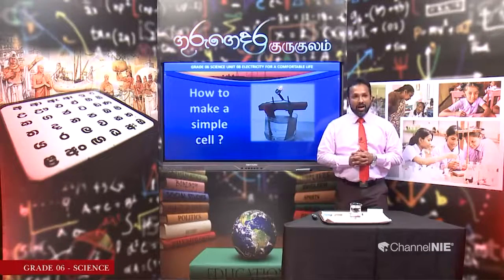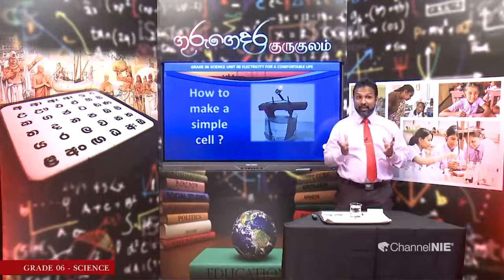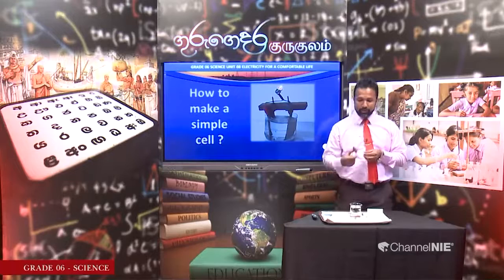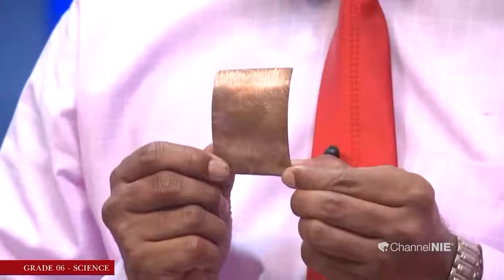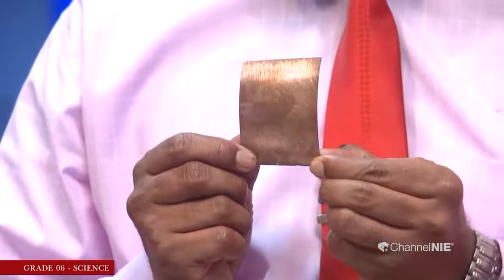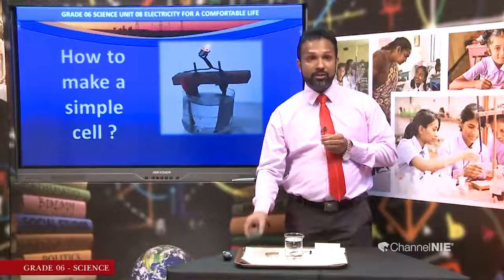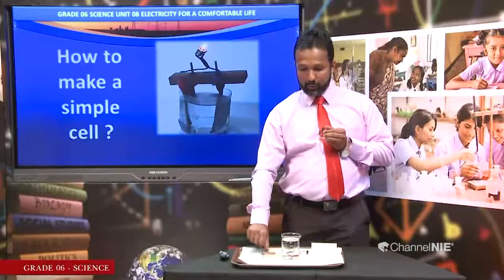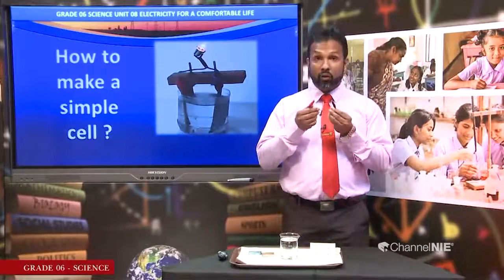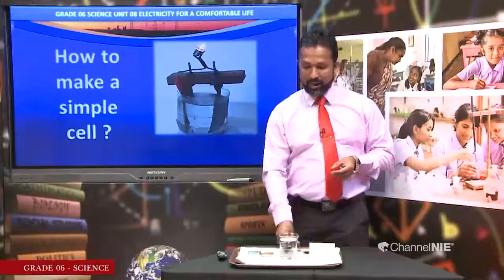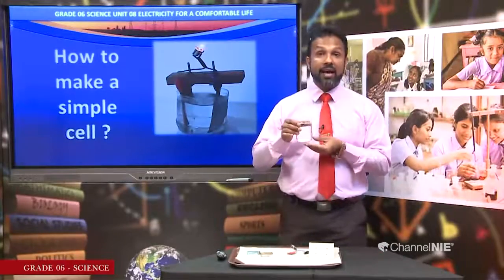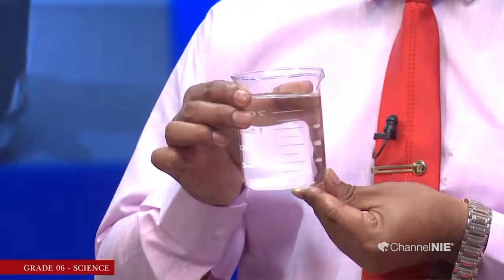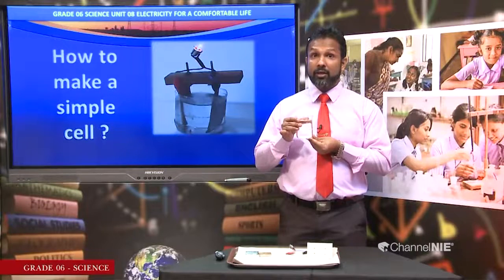First of all, I would like to show you the materials required to make this simple cell. Here I have used a copper rod. Then I used a zinc rod. Then I used conducting wires with clips, and I used another acid in the laboratory which is called dilute sulfuric acid. This is very important to keep in mind.